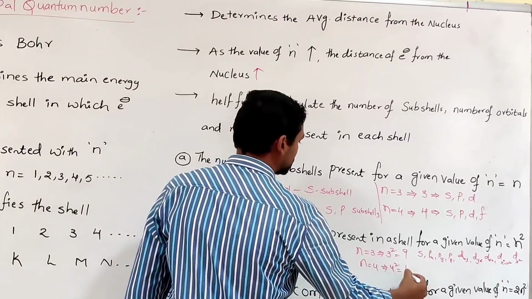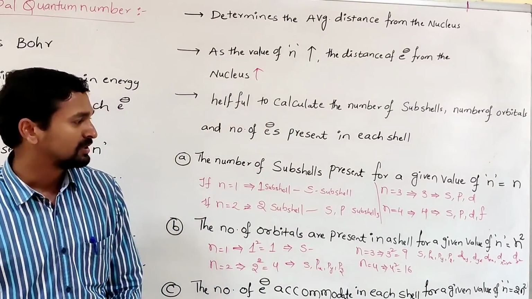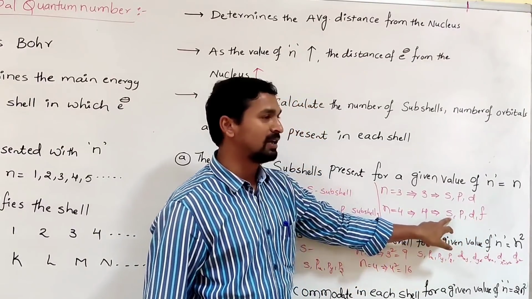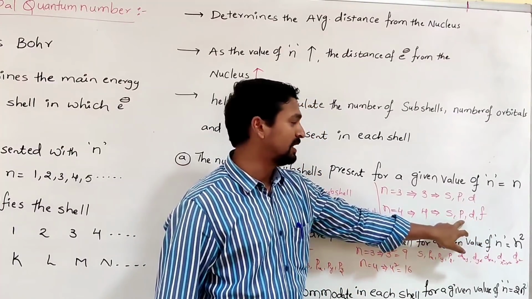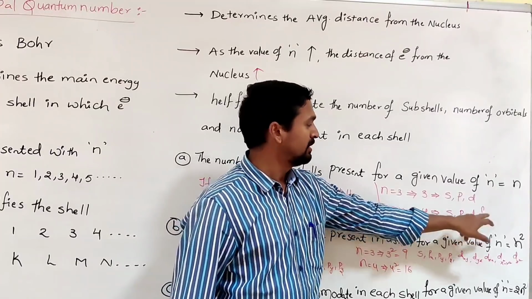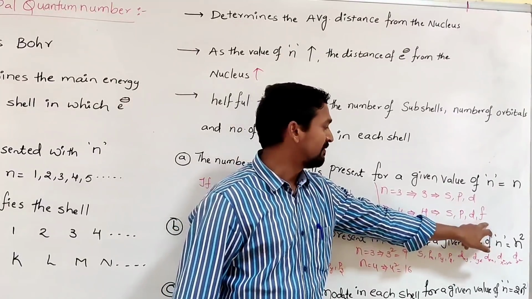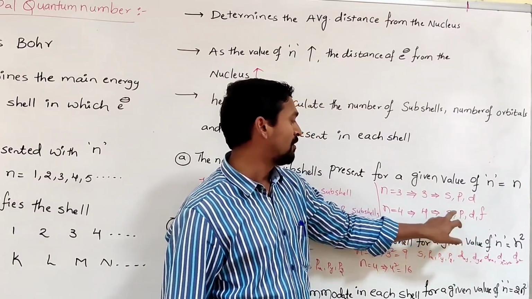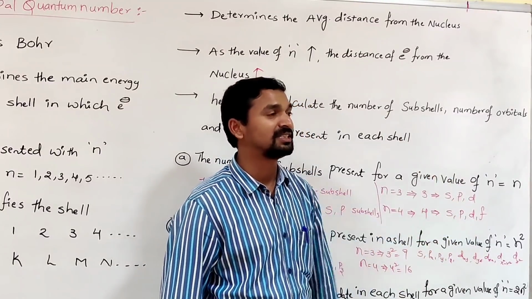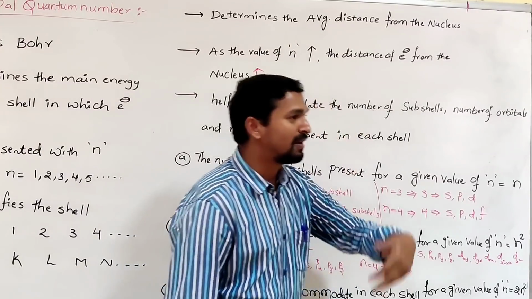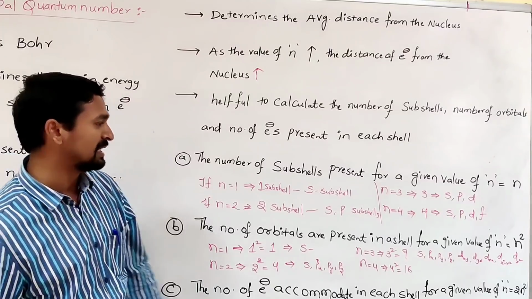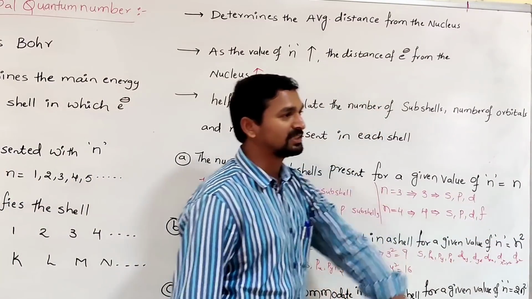4 square. 4 square means what? 16. So what are those? S, P, D and F. In the S subshell 1, in P subshell 3, in D subshell 5, in F subshell 7. 7 plus 5 is 12, 12 plus 3 is 15, 15 plus 1, totally 16 orbitals. So for a given value of n, the number of orbitals present in that energy level is given by the formula n square.